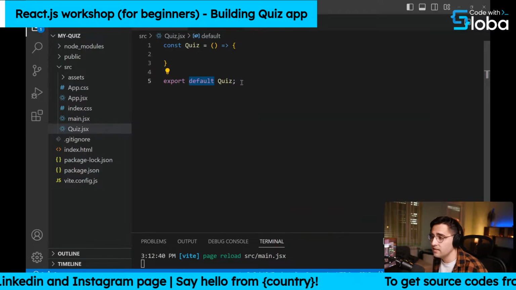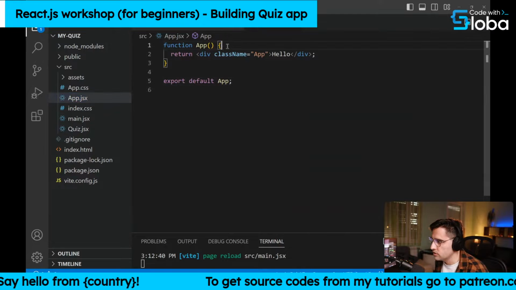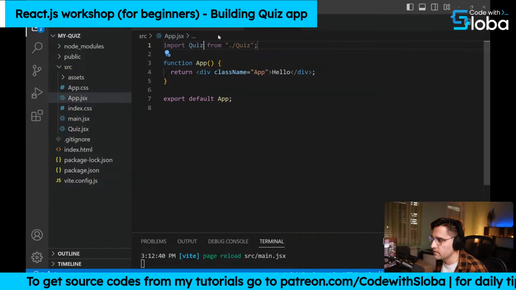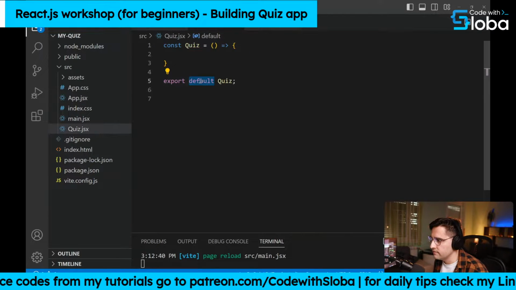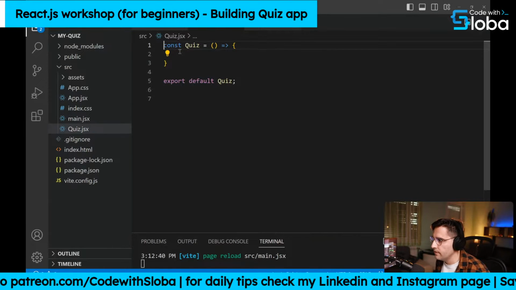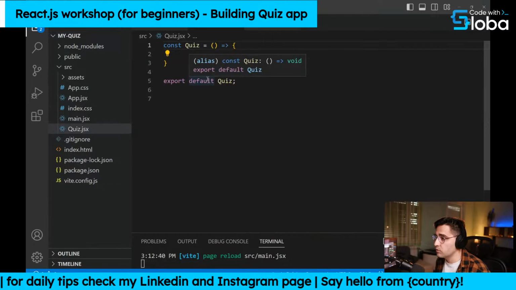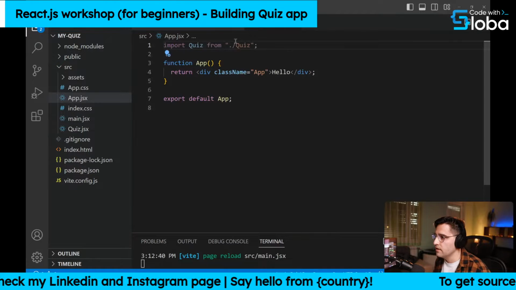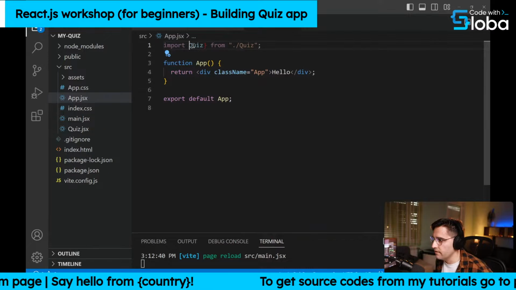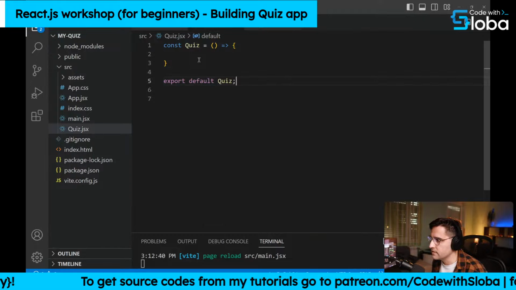What this basically means is, if you're importing this component in, let's say, app.jsx file, you would import it like this: import quiz from quiz. But if you are not to export it as default, if we export it normally, just export const quiz, then we would need to import it from an object, because you can export multiple things from one file. In that case, you would need to import it as a property of that object. But if you export it as default, it means that this is the default export of this file. That is what it means here.